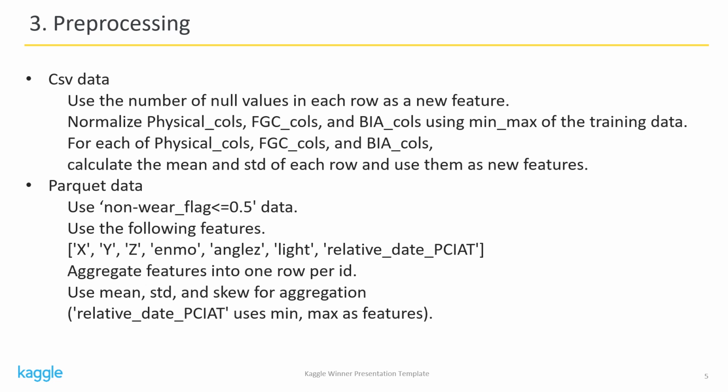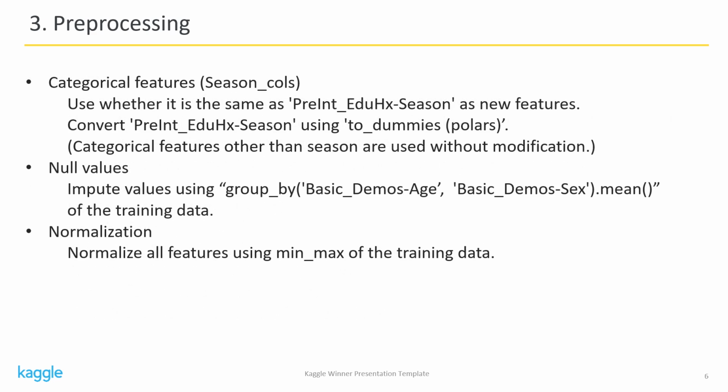For relative date PCIAT, I used min and max. The importance of min was 30th. Next is categorical features. As you can see, I processed the seasonal data. However, this didn't work well. Many of the features were near the bottom of the importance list, and the highest was 42nd. I used all the categorical features except season as they were. It means I didn't try hard enough, and this is something I should reflect on.